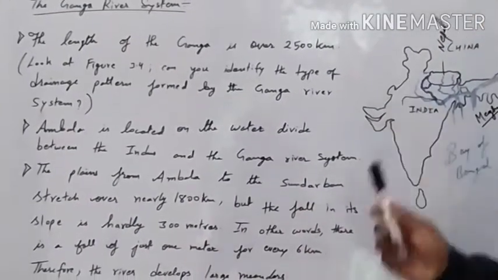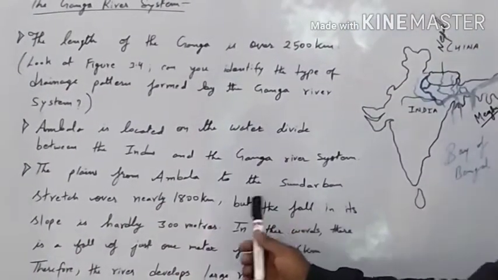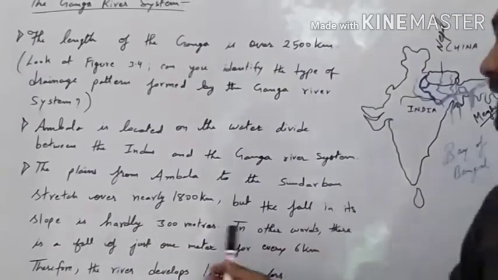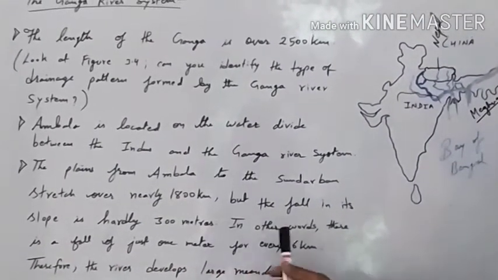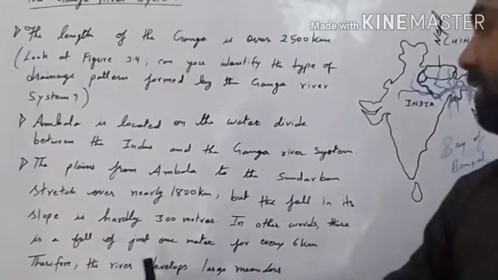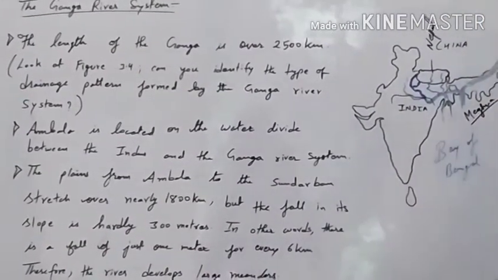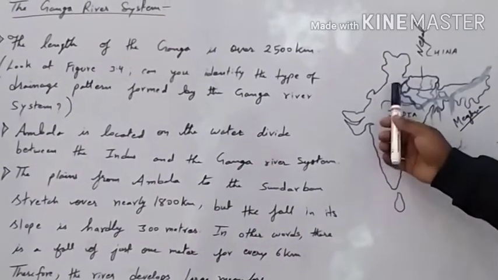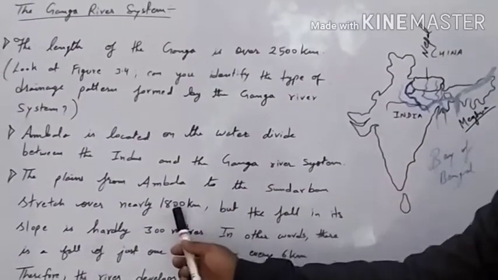That means here in this part, the plains from Ambala to the Sundarban stretch over nearly 1800 kilometers, but the fall in its slope is hardly 300 meters. In other words, there is a fall of just 1 meter for every 6 kilometers. Therefore, the river develops large meanders. From here you can understand that the plains from Ambala to the Sundarban stretch over 1800 kilometers, that is from this place to Sundarban.